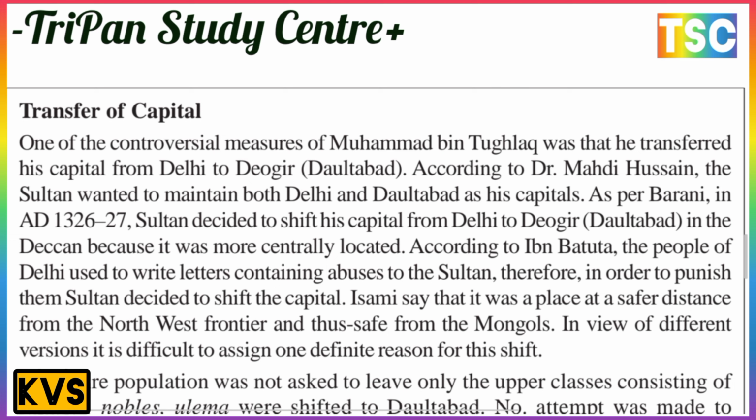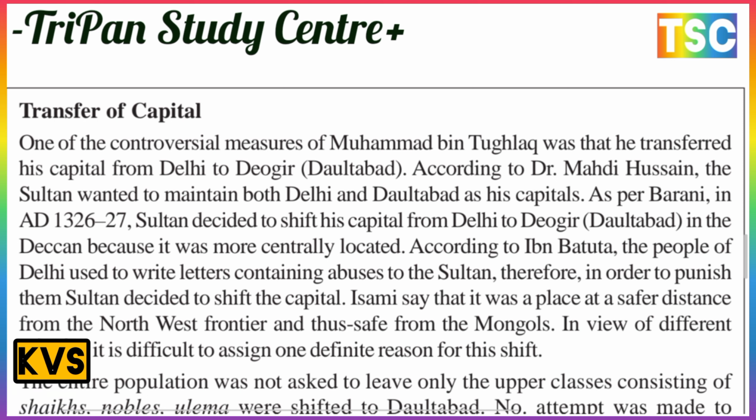Here the most important topic is the transfer of capital. One of the controversial measures of Muhammad bin Tughlaq was the transfer of his capital from Delhi to Devgiri, Daulatabad. According to historian Mahdi Hussain, the Sultan wanted to maintain both Delhi and Daulatabad as his capitals. In AD 1326 to 27, the Sultan decided to shift his capital from Delhi to Devgiri, Daulatabad, in the Deccan, because it was more centrally located.